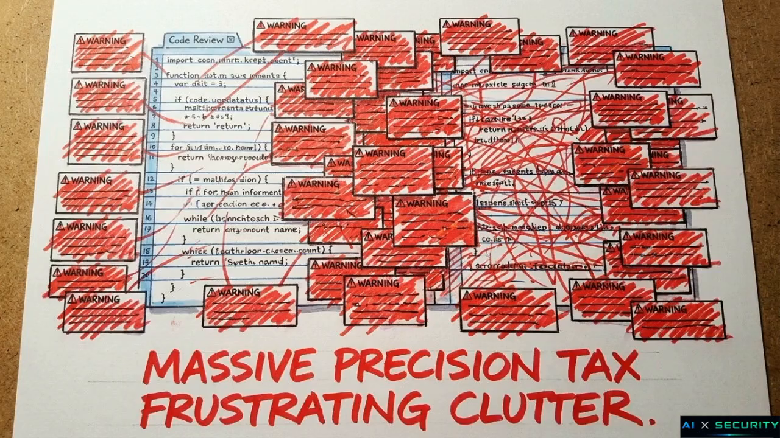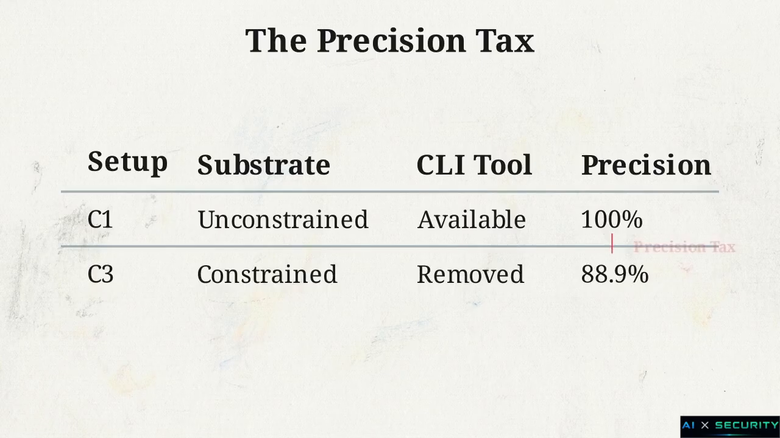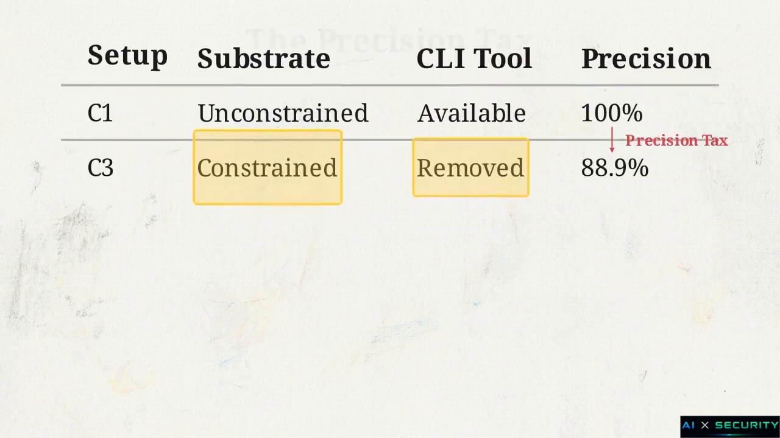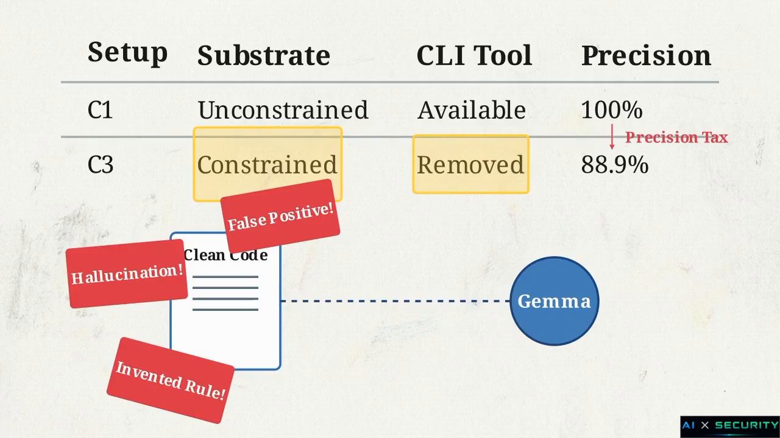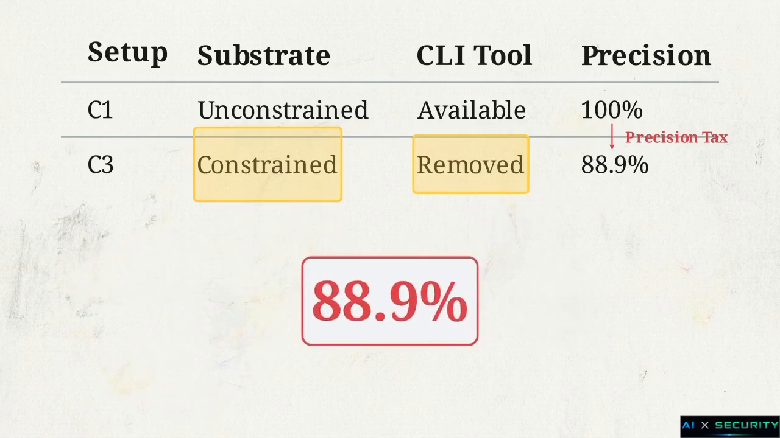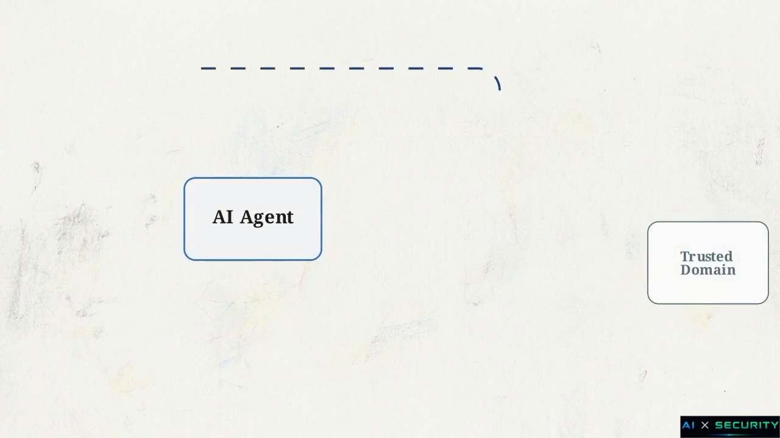High recall is useless if the system flags every line of code. We have to address precision, which measures the risk of false positives. This data table highlights a phenomenon called the precision tax. When researchers enforced code constraints but removed the CLI projection tool, the reviewer model began inventing rules and overflagging clean code, dropping precision to 88.9%. It is the combination of the constraint substrate with the local CLI projection that restores precision to 95.7%, keeping the false positive rate low.